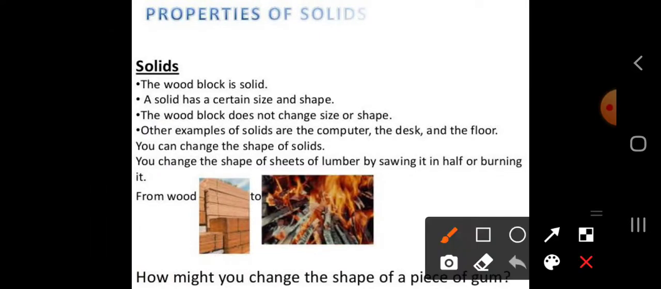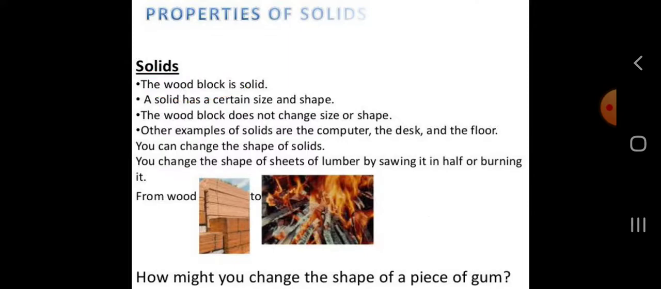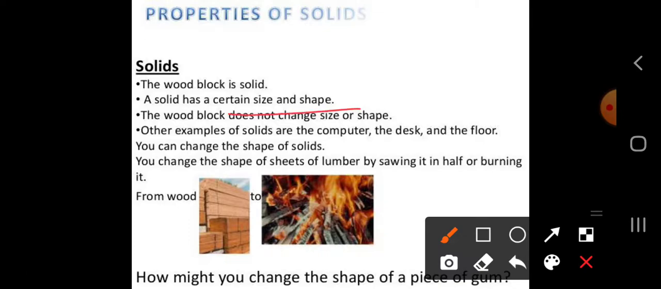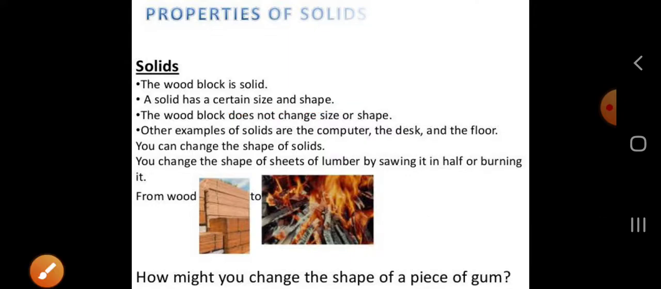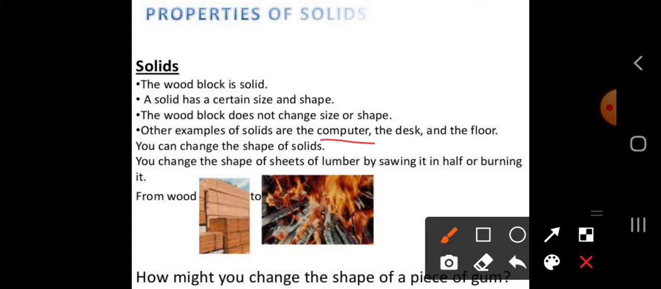So let's look at the properties of solids. What are the properties of a solid? For example, suppose a wood block is a solid. What are the properties of the wood block? The first one is that the size and shape are fixed and cannot be changed. It means a solid has a completely fixed size and shape. Other examples are a computer desk and the floor, and there are so many more examples like these.